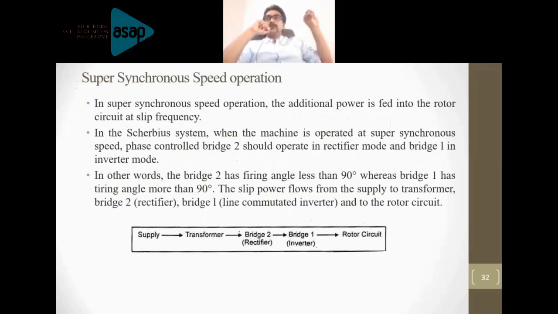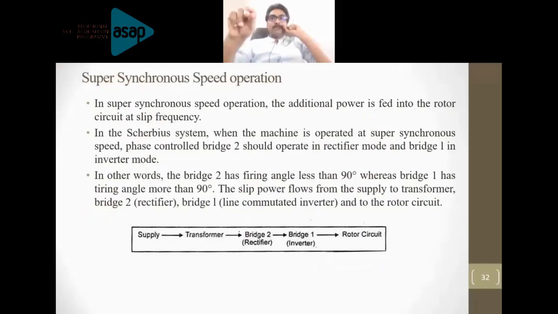You may be asked to explain the suitable slip power recovery scheme for subsynchronous mode of operation. If it is not mentioned, both static Kramer drive and static Scherbius drive are applicable for subsynchronous speed. But very importantly, static Kramer drive can be used only for subsynchronous mode of operation. So if the question is about subsynchronous speed, then you should give the write-up on all these things.